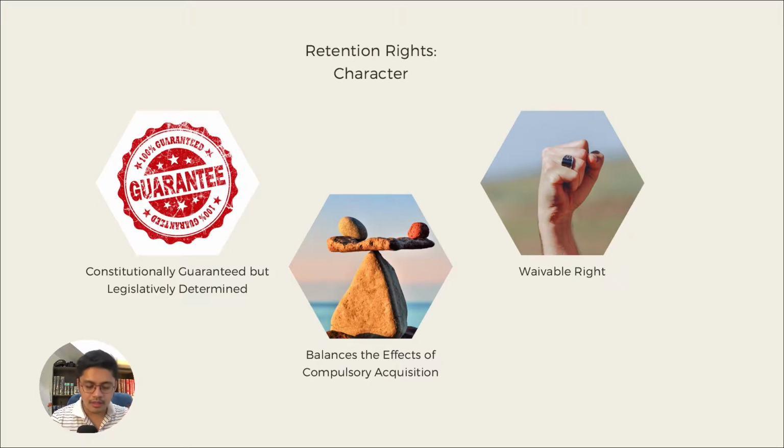But what the Constitution does not do is to specify up to what area a landowner can retain. In fact, the Constitution leaves this for determination by Congress. In fact, the 5 hectares plus 3 hectares under RA 6657 is the exercise of that prerogative granted to Congress by the Constitution. So it's constitutionally guaranteed, but the specifics will have to be legislatively determined.